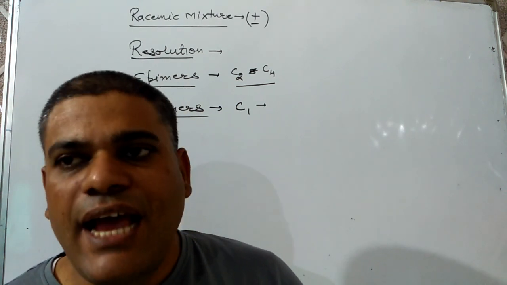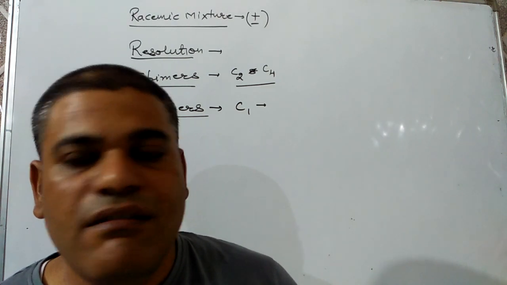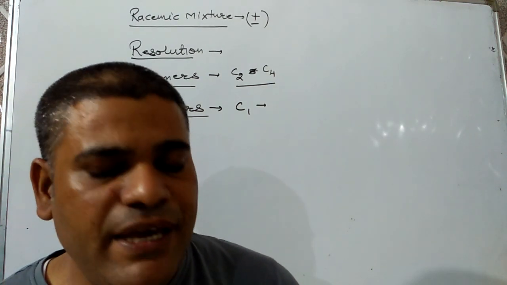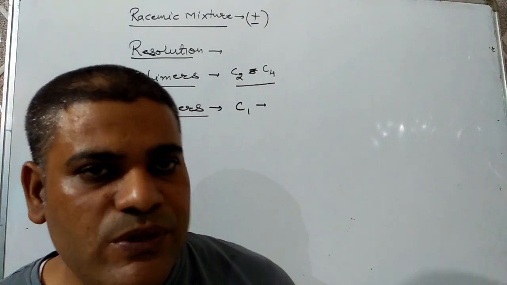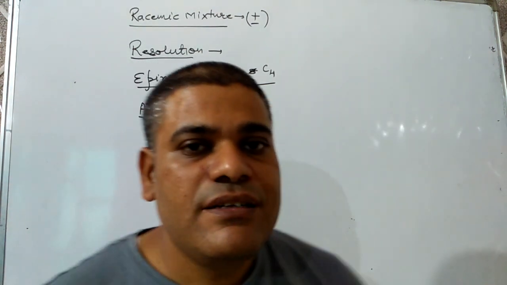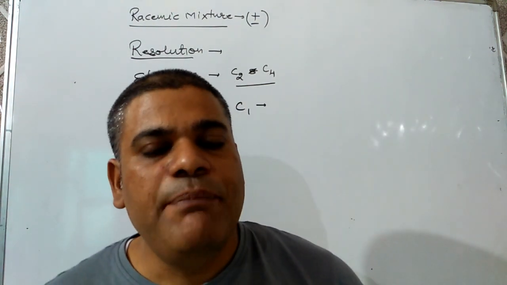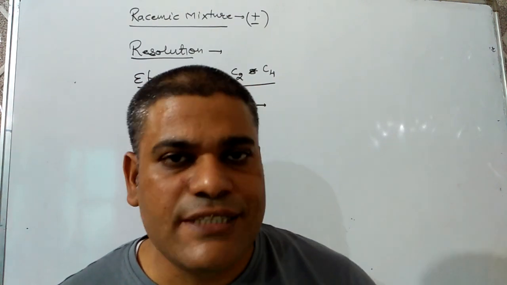An epimer example may be glucose and mannose, while for anomers there may be alpha D glucose and beta D glucose. In biomolecules we will discuss this.